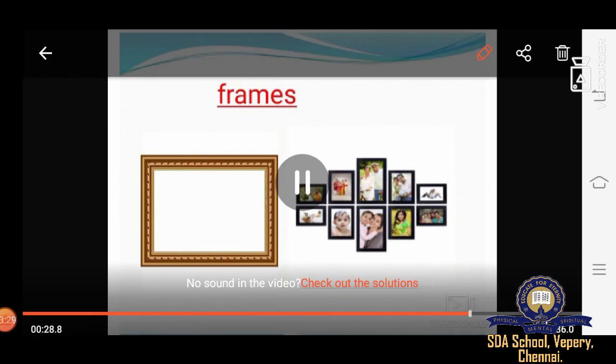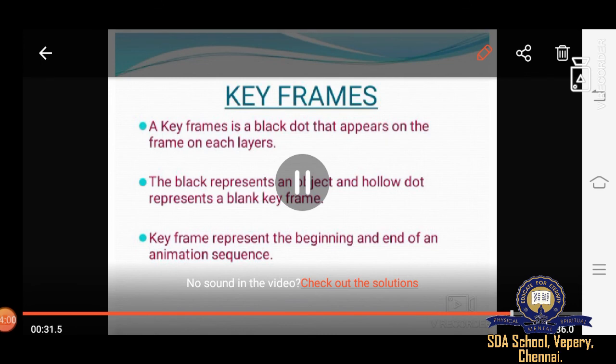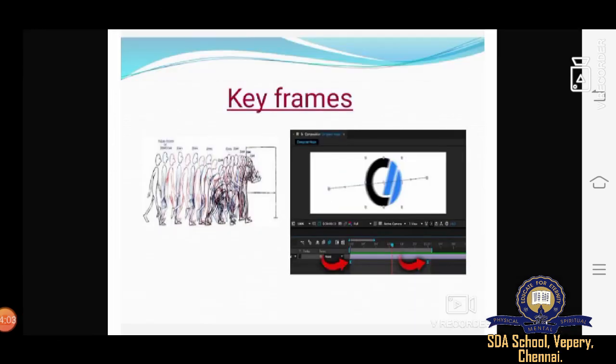Okay students, now next we are going to study keyframes. Our last topic we are going to study is keyframes. A keyframe is a black dot that appears on the frame on each layer, and the black dot represents an object and a hollow dot represents a blank keyframe. The keyframe also represents the beginning and the end of an animation sequence. This is the diagram you see over here.